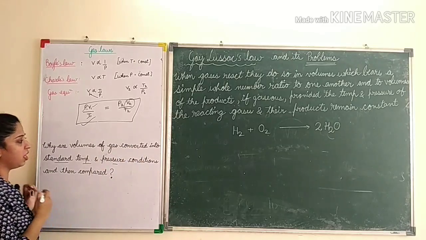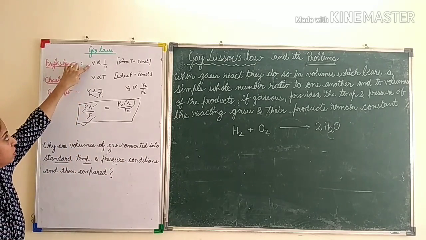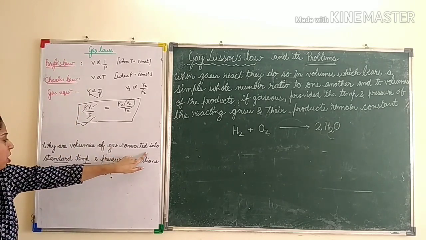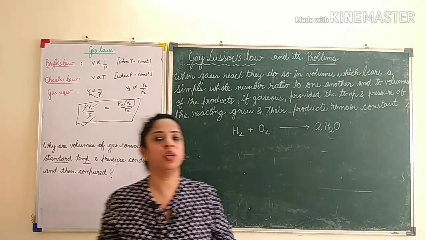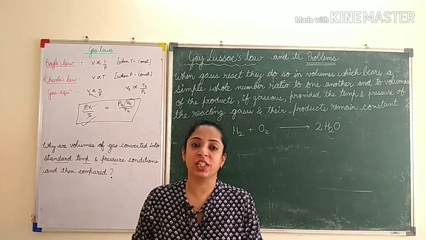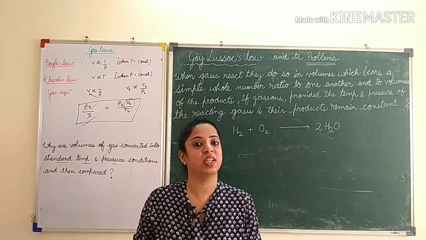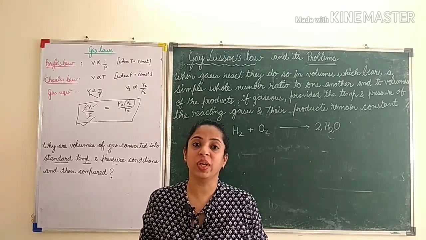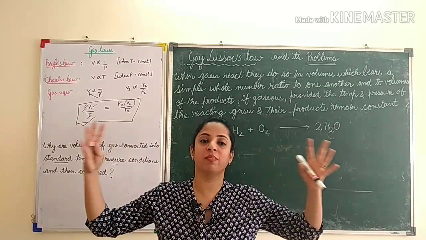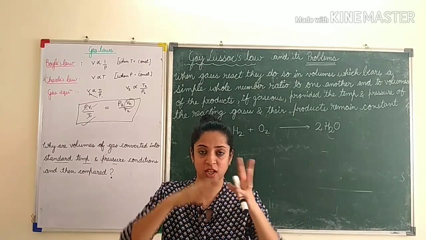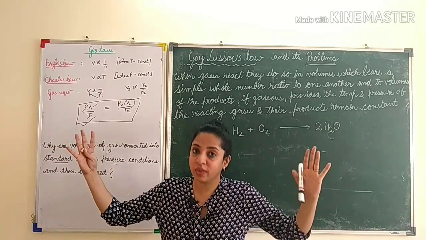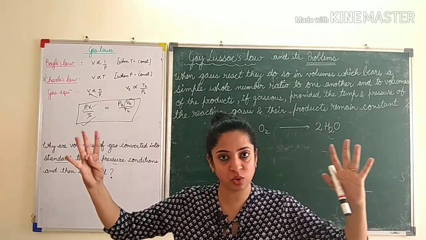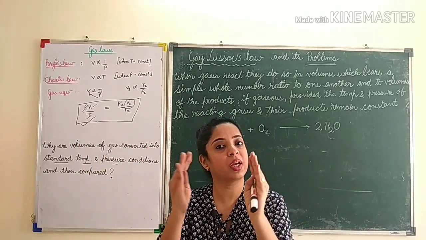So why are these volumes always converted into standard temperature and pressure conditions? You should know that volume changes whenever there is a change in temperature or pressure. When you increase the temperature, volume becomes more, because the particles move farther apart. So volume changes according to temperature. When you increase the pressure, the particles are pushed from all sides, so volume becomes less.